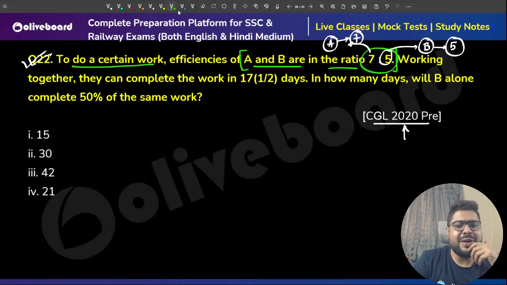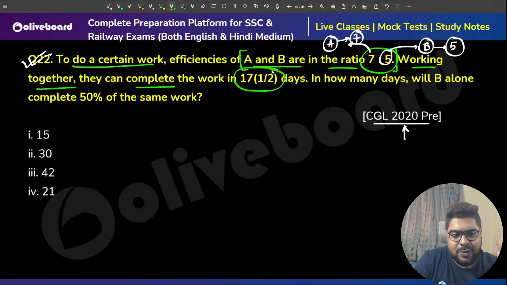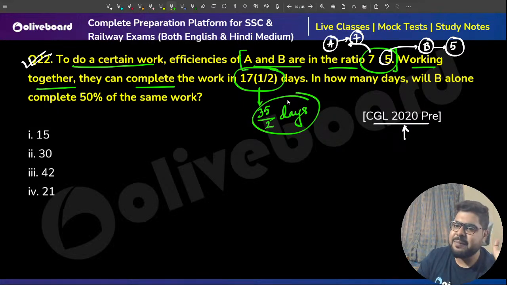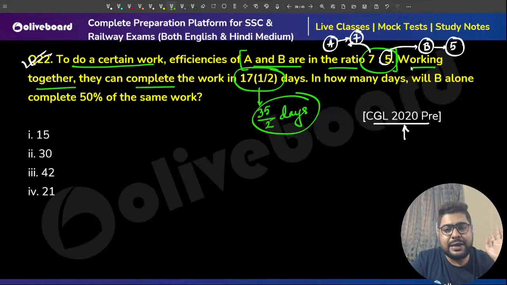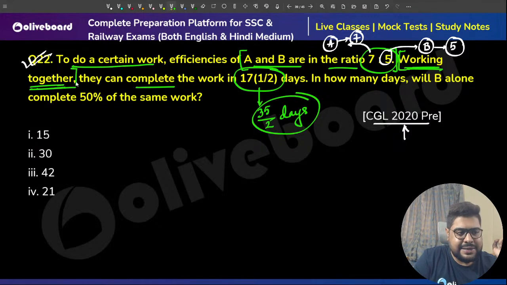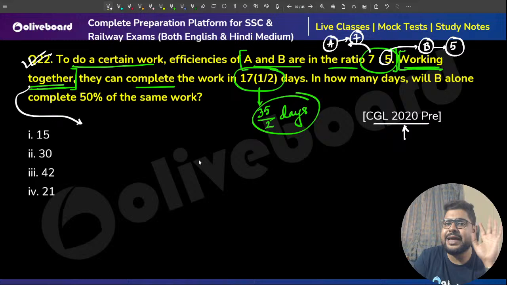Now again, working together, they can complete in 17 whole 1/2, meaning 35 by 2 days, or 17.5 days, right? Working together, again this phrase. You see, this is what practice is. You will see that in every question they use the same template type language.